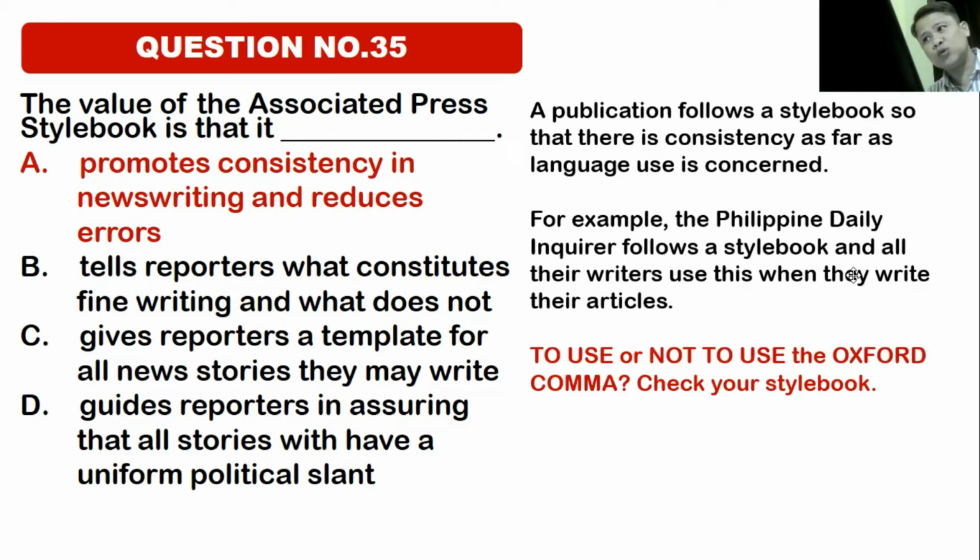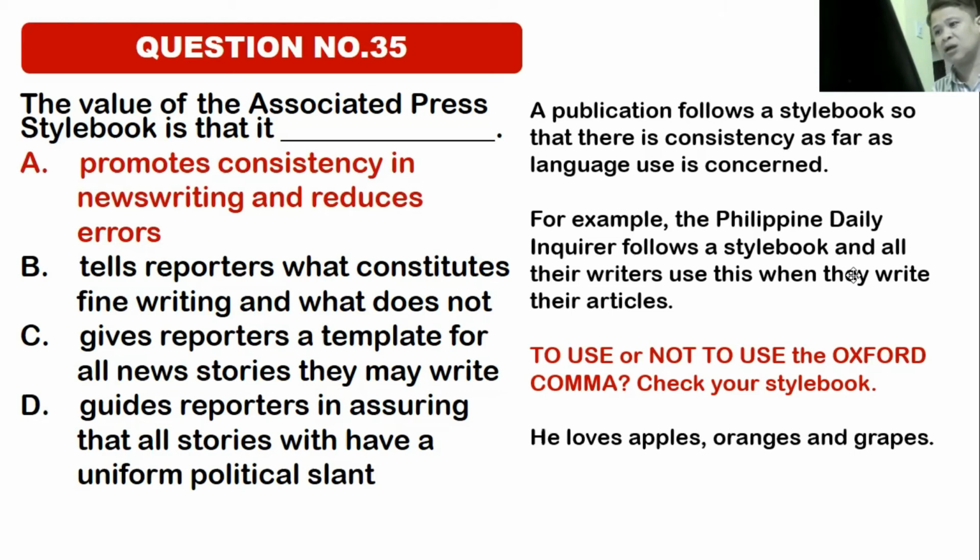So consistency. For example, there is a question whether to use or not to use the Oxford comma. So if you are confused, you check your publication's style book. For example here, he loves apples, comma, oranges, and grapes. Or he loves apples, comma, oranges, comma, and grapes.